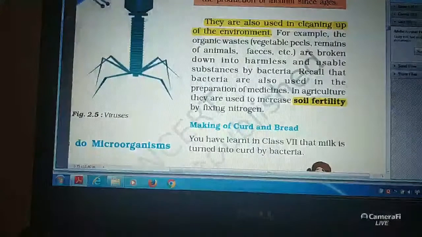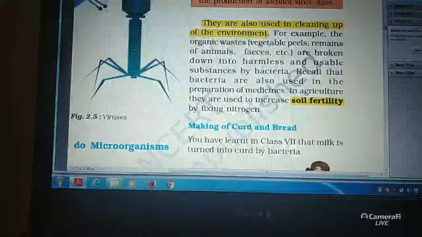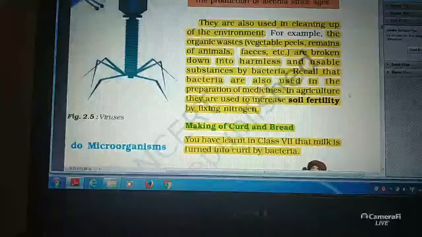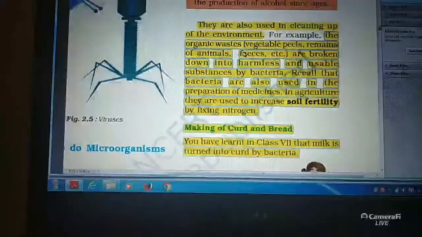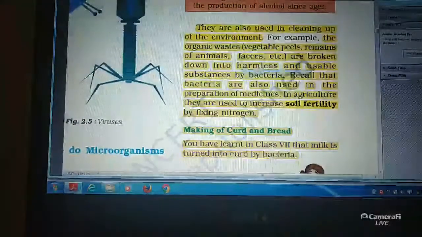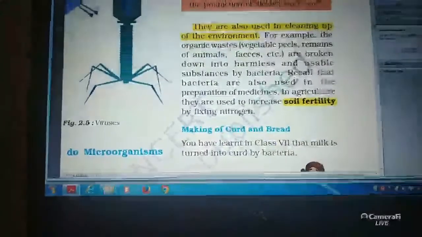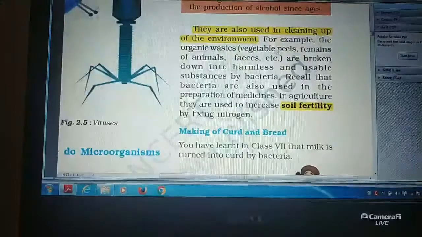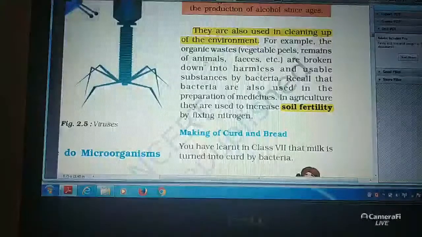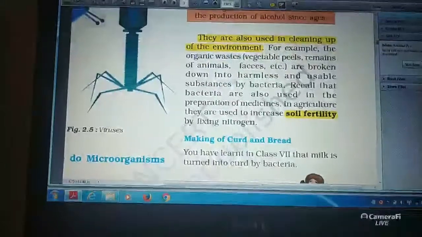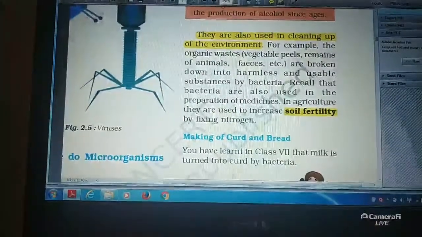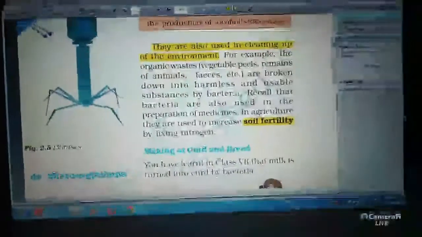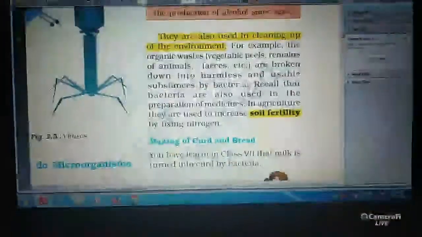How are bacteria useful for cleaning up the environment?